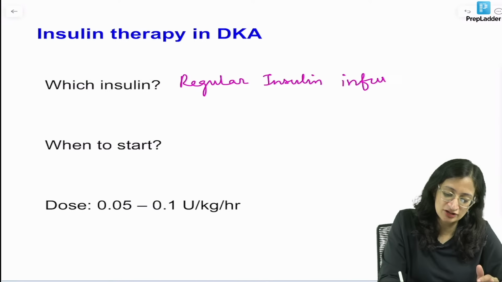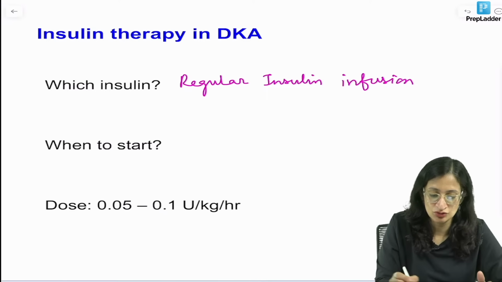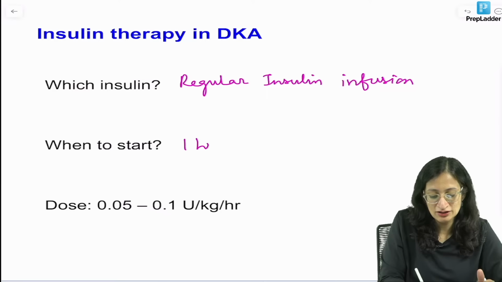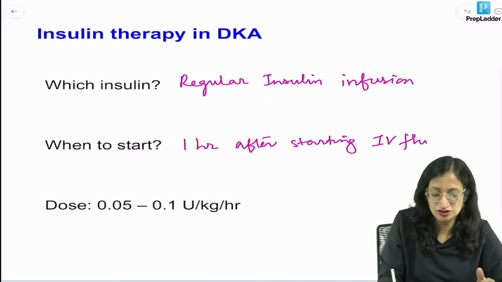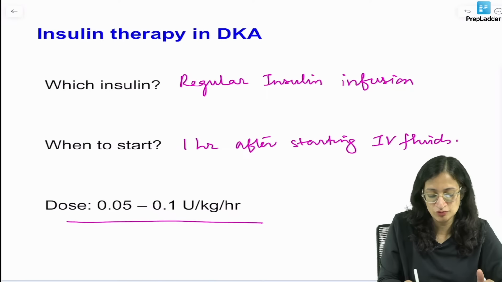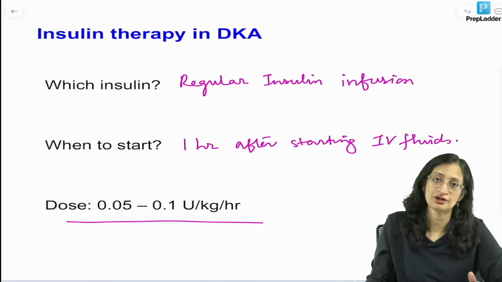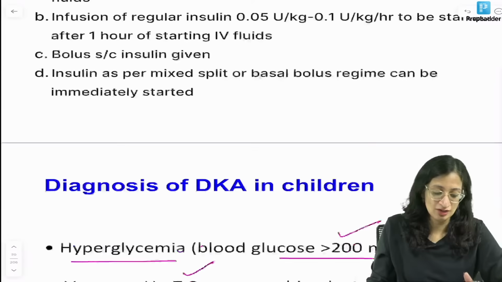As an infusion. We do not give a stat dose or bolus dose. When to start? One hour after starting IV fluids, to prevent cerebral edema, which is a life-threatening complication. The dose is 0.05 to 0.1 unit per kg per hour. Coming back to our question.